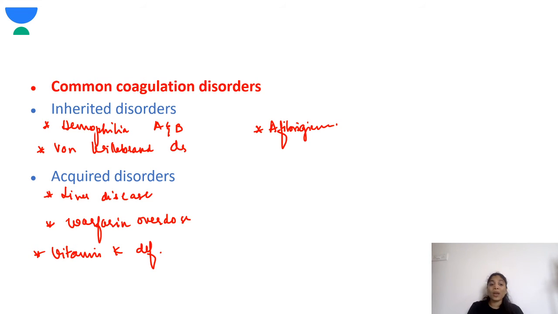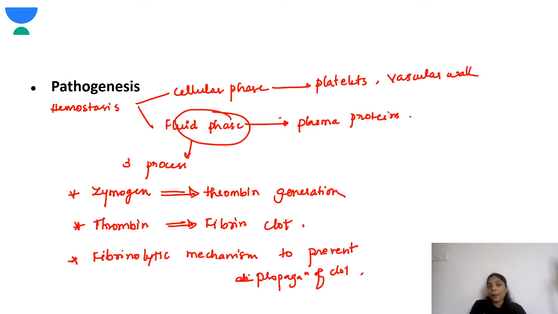Okay, so in liver disease, vitamin K deficiency is very important when you have a clinical scenario on coagulation disorders. So you have to keep that in mind. Whenever they say coagulation disorders, don't only think about inherited disorders, because there are various questions which will include even liver disease or vitamin K deficiency. Fine. Next, coming to the pathogenesis.